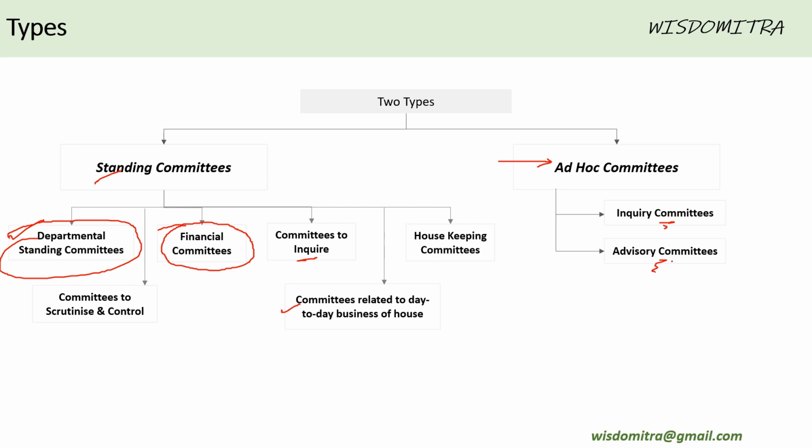If it's about technology, say atomic energy or space, these capabilities are not usually available with the parliamentarians, so they get advice from external scientists, external in the sense of being external to the parliament, right? Similarly, related to taxation, monetary policy, judiciary, law, these kinds of things. So these are the advisory committees.